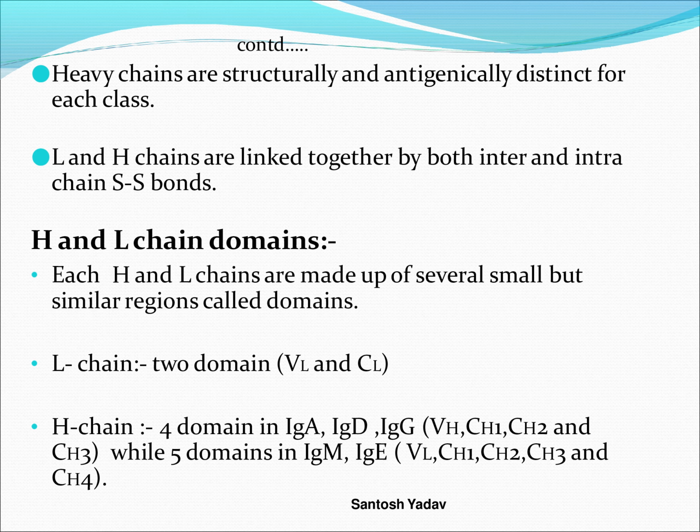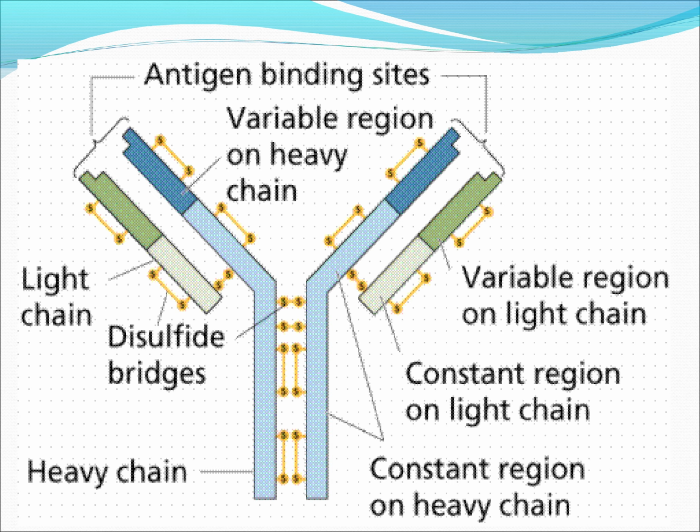It has 80% of the total immunoglobulin in the serum, plasma and tissue fluid. It has a half-life of 23 days, the longest of all the immunoglobulin isotypes.